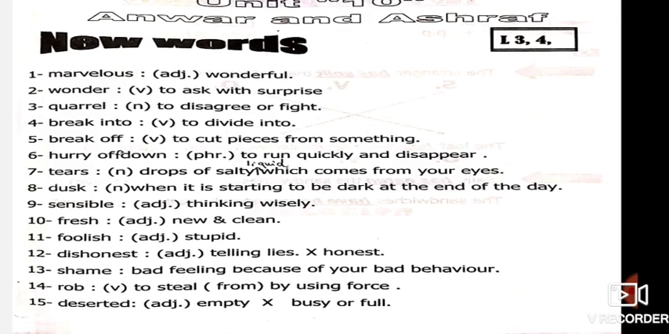Okay? Number 15, deserted. Deserted is an adjective which means empty place. The opposite is busy or full. Okay, so a deserted park, which means it's an empty park. No one is in the park. Okay, nothing is in the park. So it's a deserted park. The opposite is busy or full.